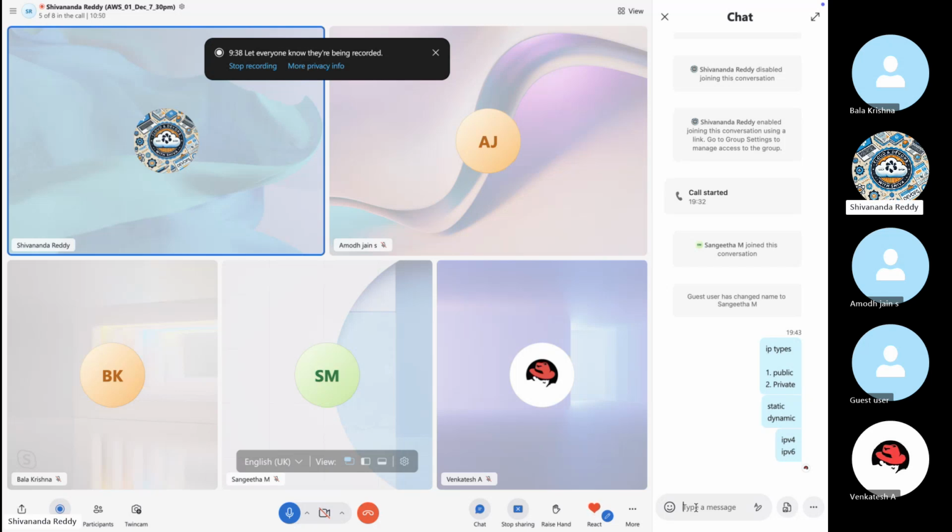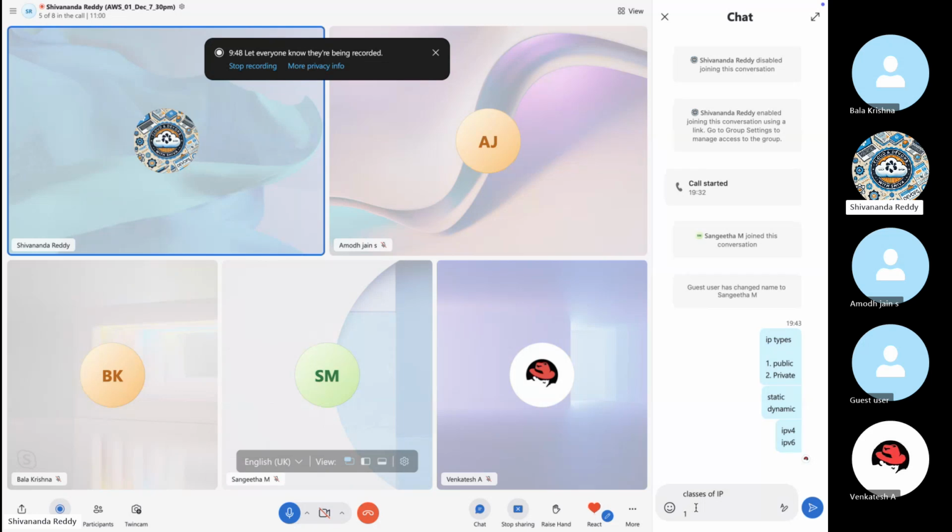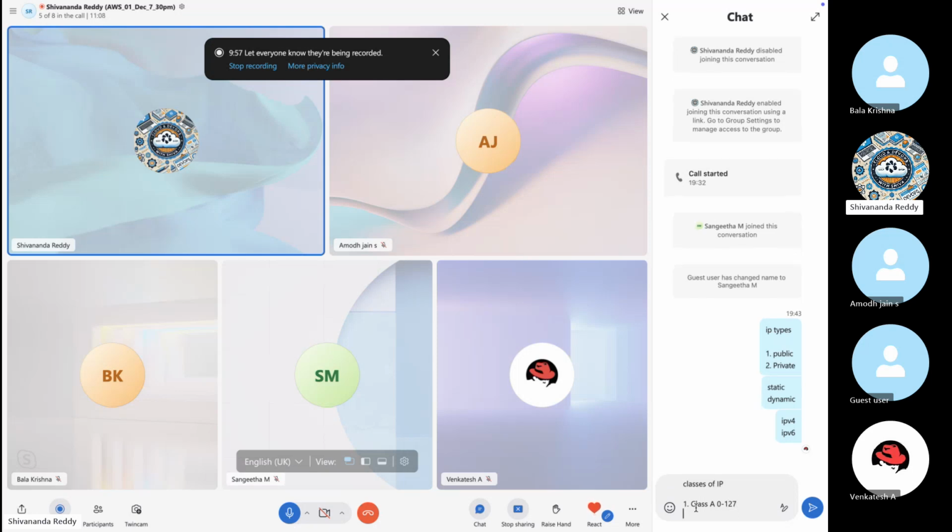Next category will be classes of IP address. First, class A, the IP range will be 0 to 127. Second one, class B, 128 to 191.